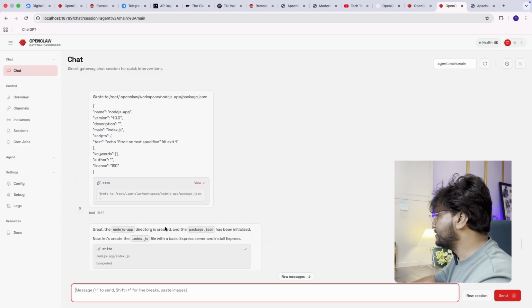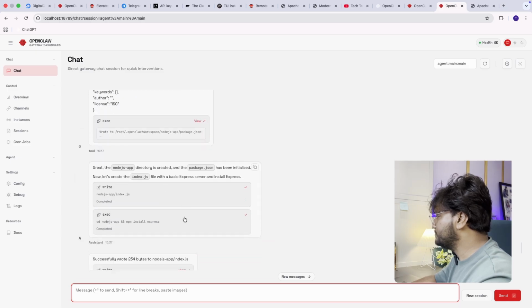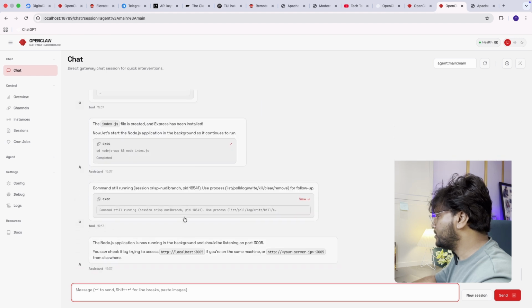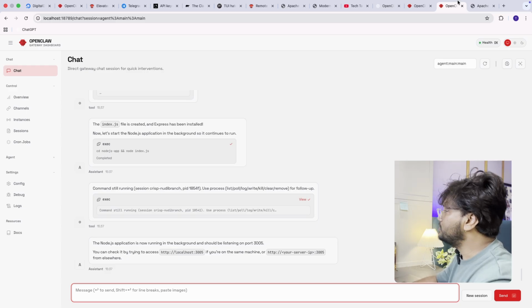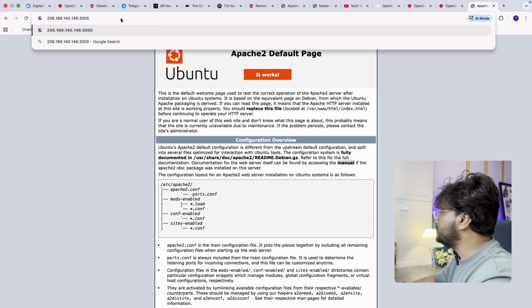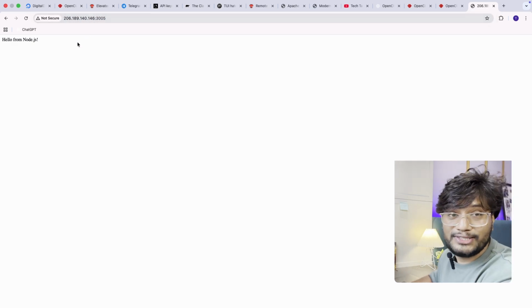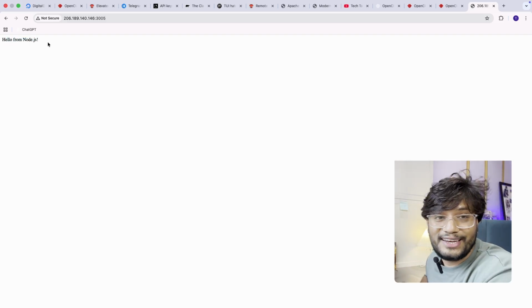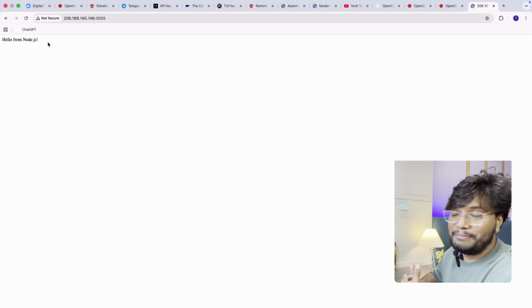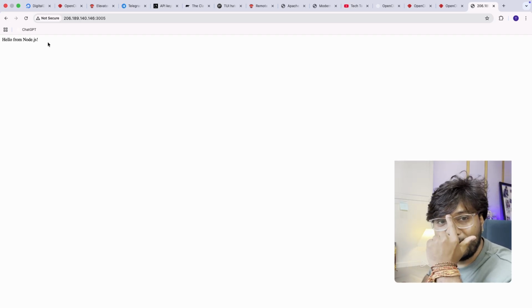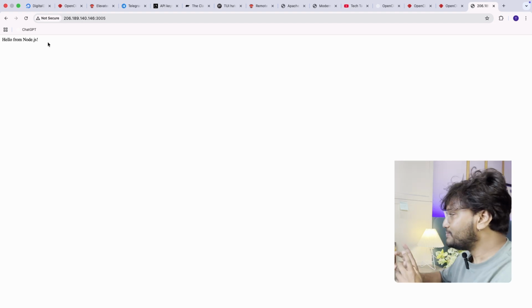Workspace created, the Node.js directory created. All the commands are done, and the Node.js application is now running in the background. Let's try. This is my URL, and I'm going to put the port here: 3005. Now, Hello from Node.js. My Node.js project is already created. If I were doing this manually, I'm pretty sure we'd make a lot of mistakes. Right now it's easy to hit the command, but we do make mistakes.